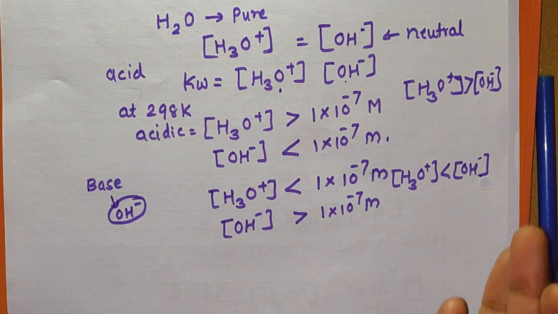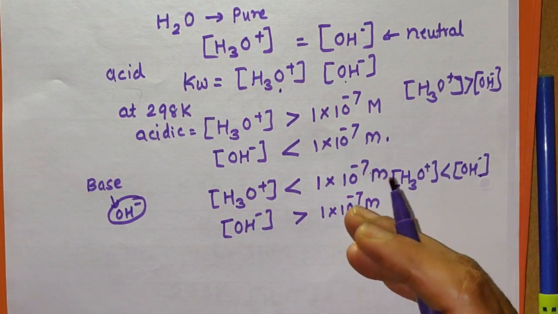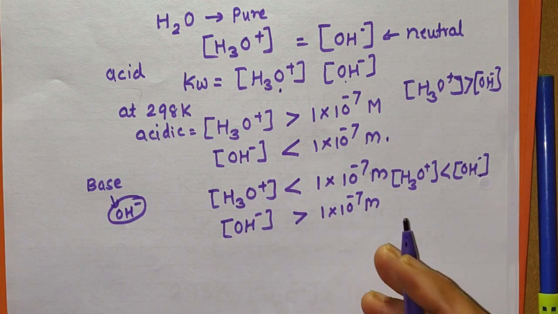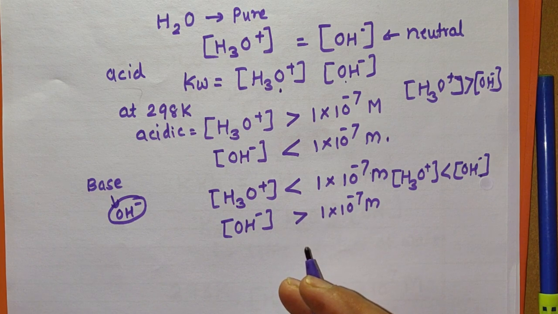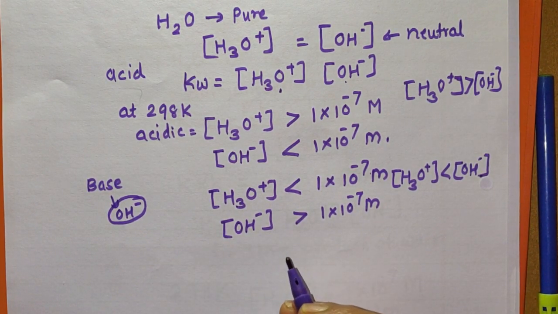Now remember that these concentrations are very small, that is, they are in terms of 10 raised to negative power. So it is very complicated to simplify this, because here you know that the concentration of H3O+ or the concentration of OH- determines the nature of the solution. The acidic and basic nature of the solution is very useful in our day-to-day life also.